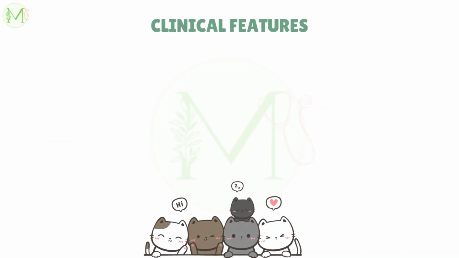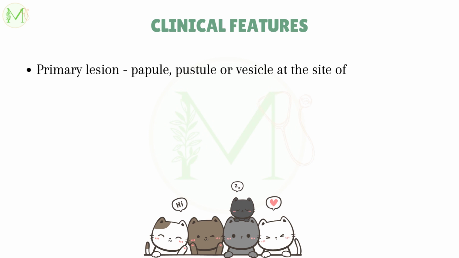Let's look at the clinical features. It appears as a papule, which progresses to a pustule or vesicle at the site of injury, which is the primary lesion of this disease. It appears after 3 to 14 days along the initial scratch line, and this lesion will resolve within 1 to 3 weeks.